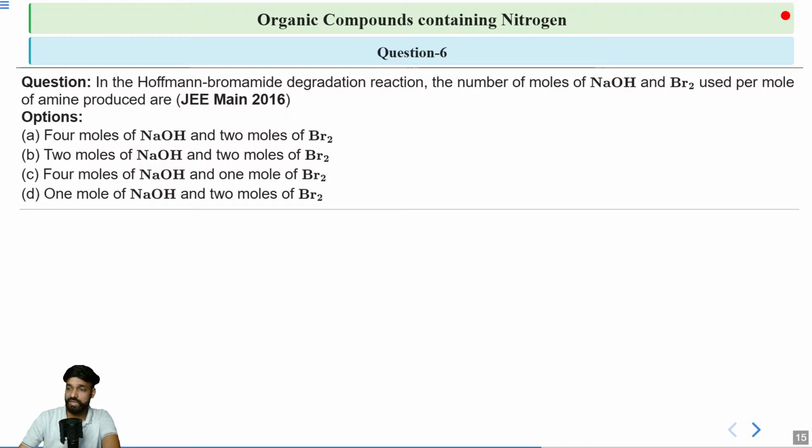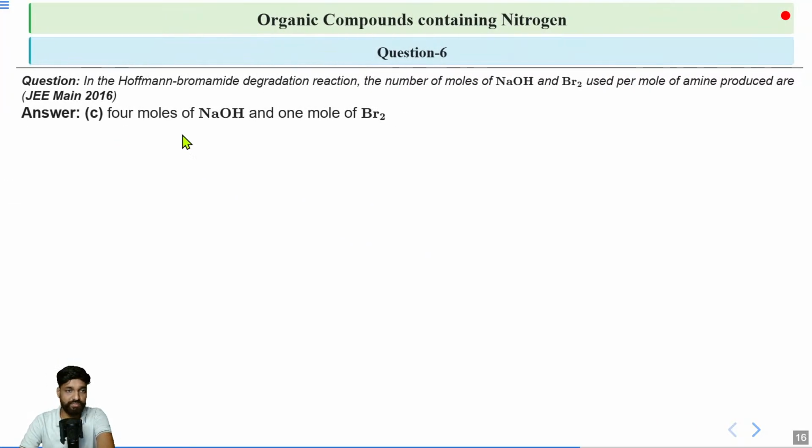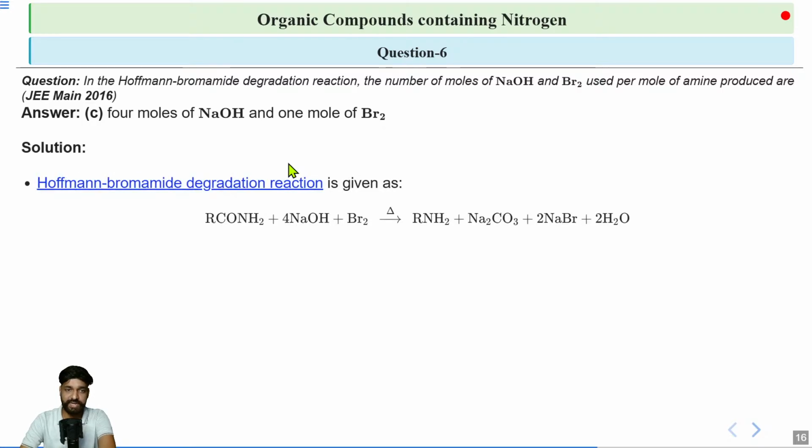Okay. So I will take that option C will be the correct one. Yes, 4 moles of NaOH and 1 mole of Br2. If I write the complete reaction of Hoffman bromide degradation, then this is how it would be. Here you can also remember the number of moles of product which is being formed. Remember, you will get 2 moles of NaBr, 2 moles of H2O and 1 mole of Na2CO3.